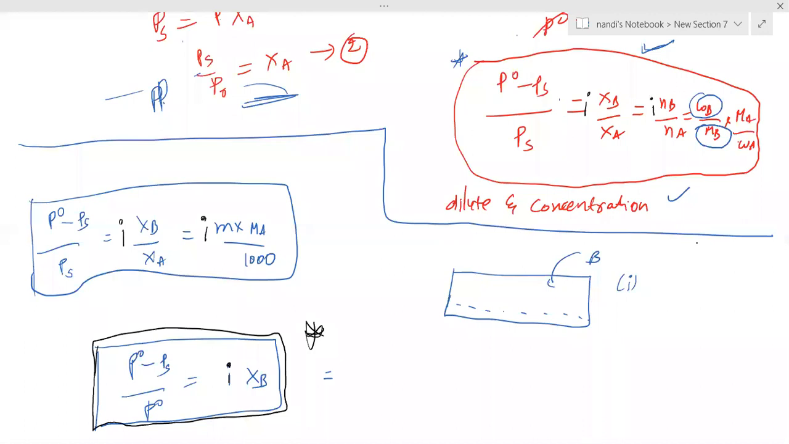Tomorrow we will discuss some problems based on this, as well as elevation in boiling point and depression in freezing point. That we are also going to discuss in the coming 2 days. Up to that is your exam syllabus, sir. So try to start problem solving today. They will provide P naught, PS, all values, then XB values. Maybe they can ask MB or WB. Whatever they're asking, write the formula first, then substitute, and you will get the answers. Try some problems. If you are not getting them, don't worry. Tomorrow we are going to discuss again. Is it clear?